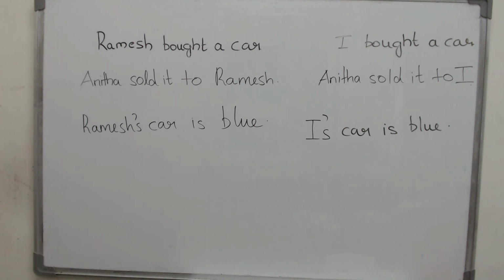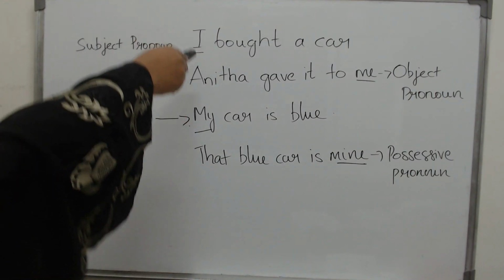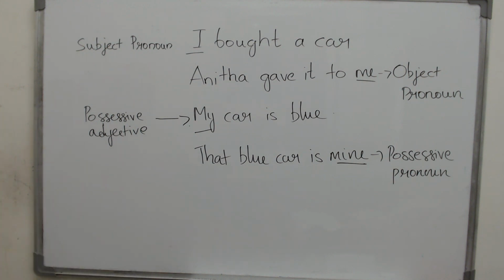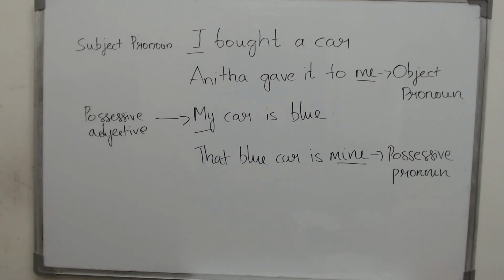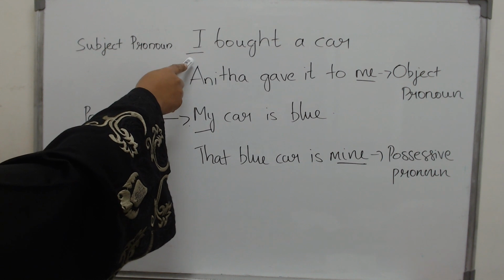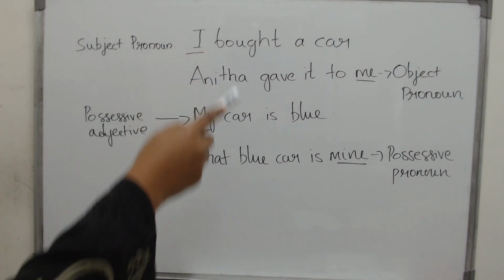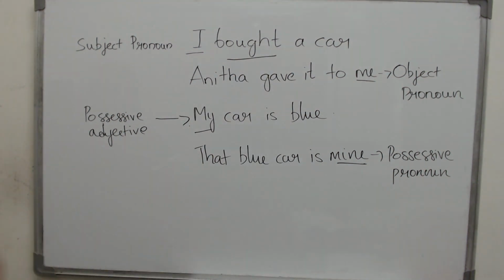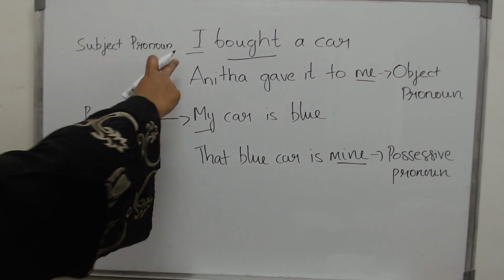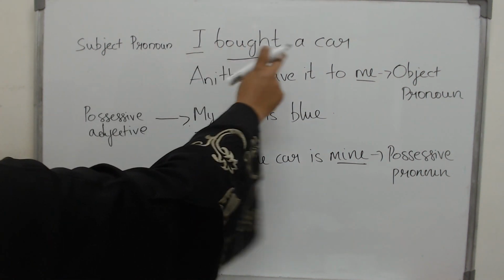What do we mean by that? Let us see. This is how your sentences change. But remember, all of them is Ramesh. But in each sentence, when it changes to I, the function that I do is different. What is happening in the first sentence? I bought a car. So your bought is the verb. That is the work done. And I am the one who is doing that work. I am the subject. So I will use the word I: I bought a car.